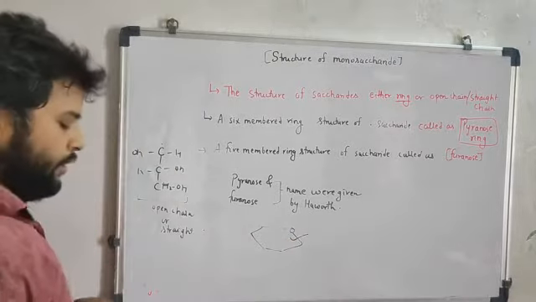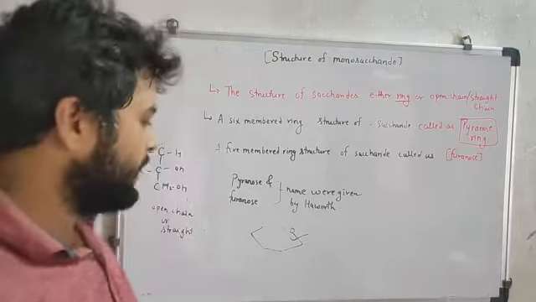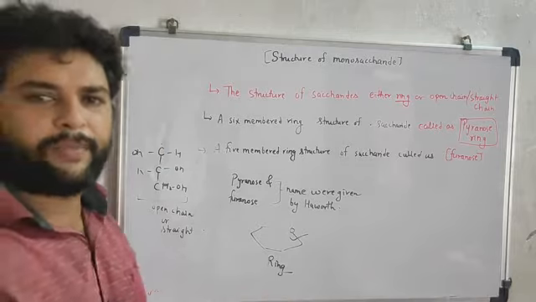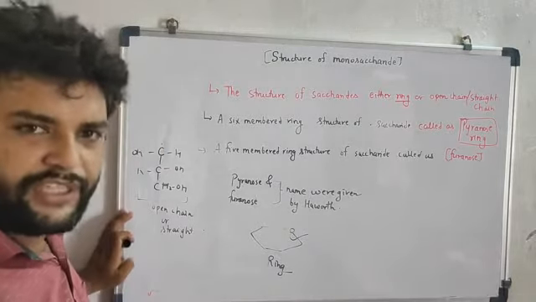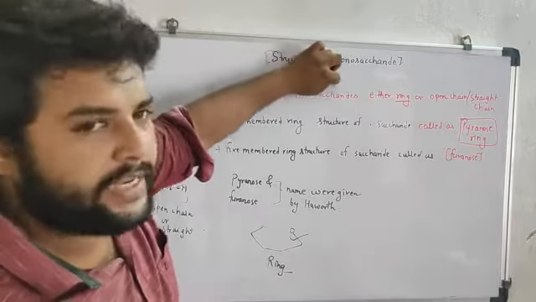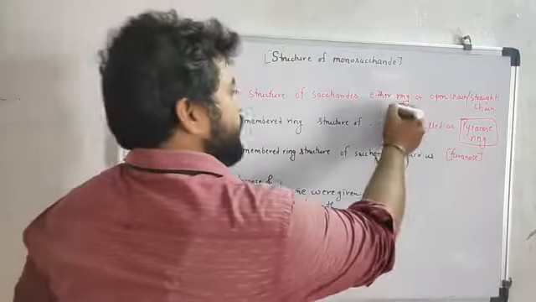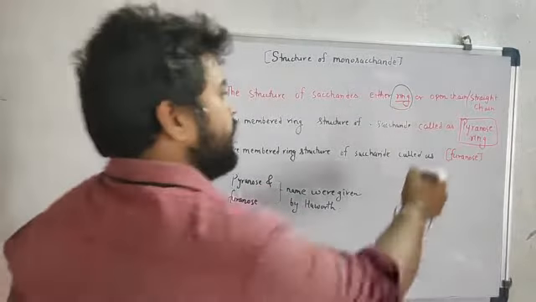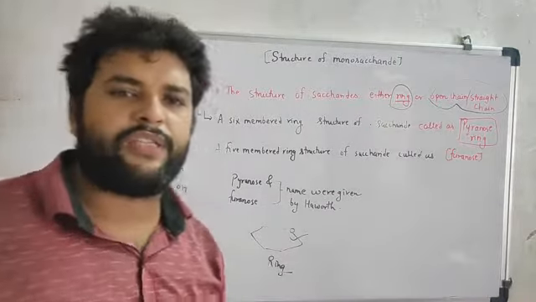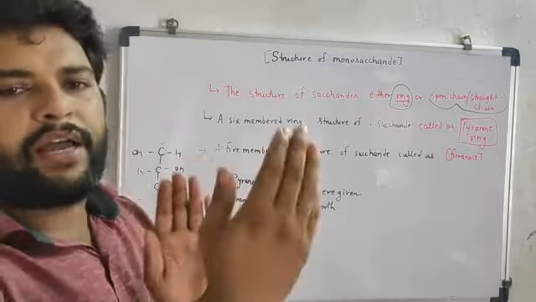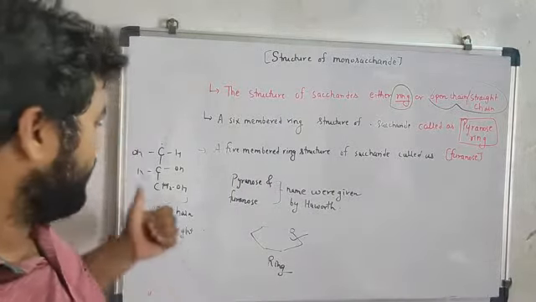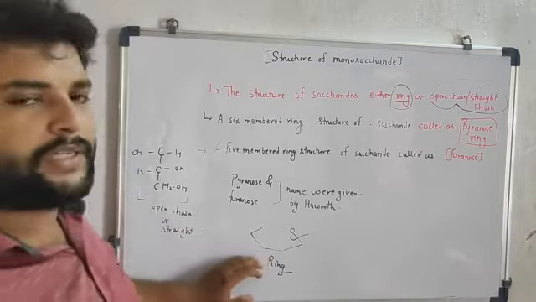So saccharides may be present either in ring form, that is the three-dimensional view, or in the straight chain, that is the two-dimensional view. So the structure of a saccharide is either in the ring form or in the open chain or straight chain form. There are two ways through which we can write saccharides. It can be written as a straight chain like this way, and it can also be written like this way.